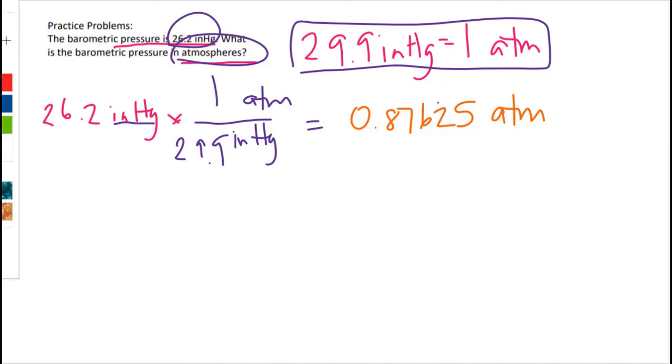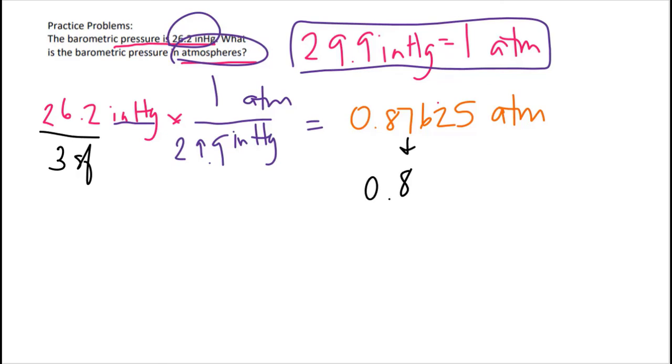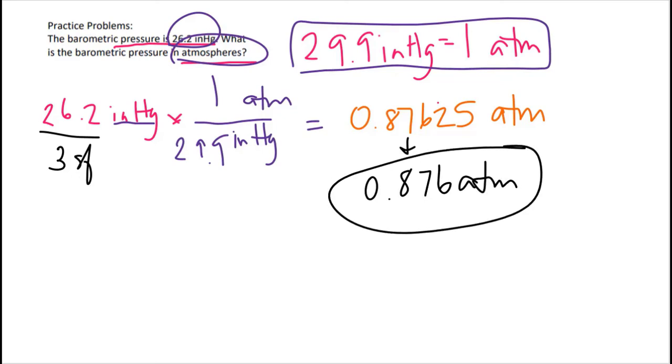So if I look back to what I started with, 3 sig figs. So I need to have 3 sig figs for my final answer. So that would be 0.876 atmospheres. And circle my answer.